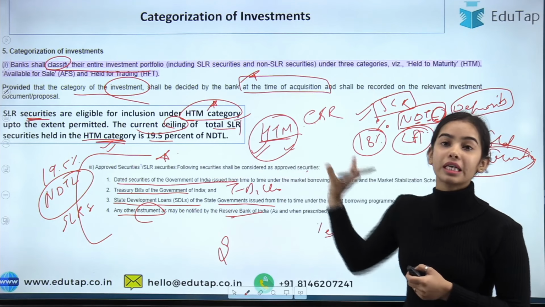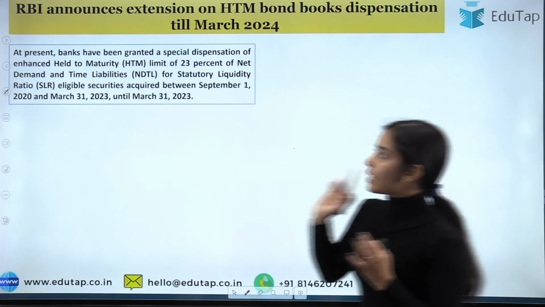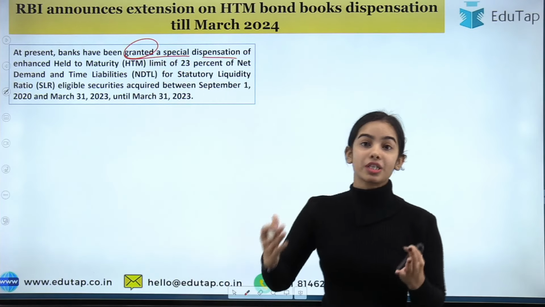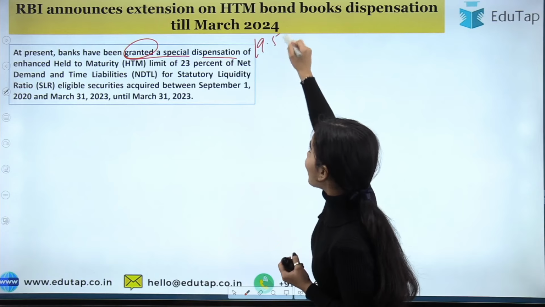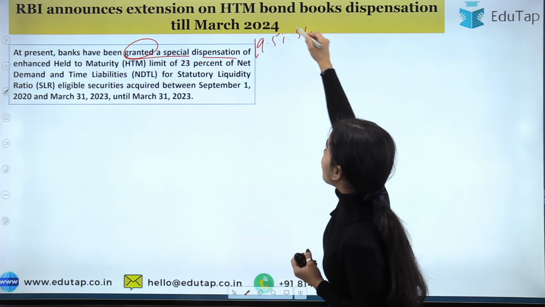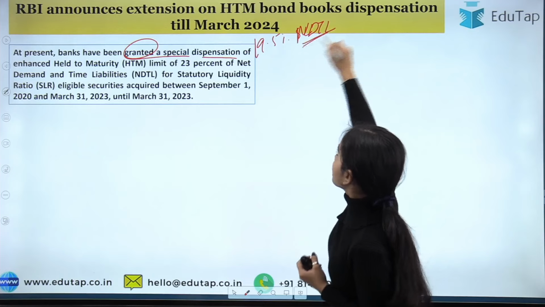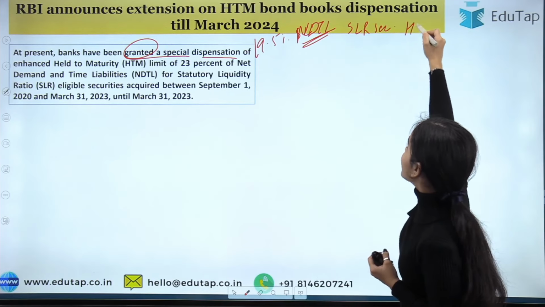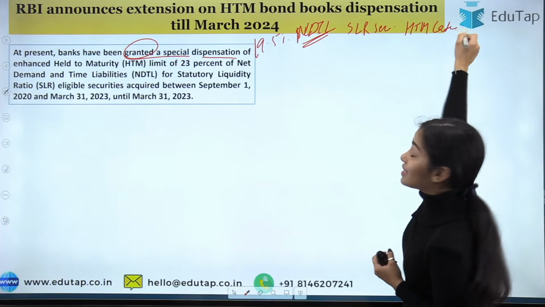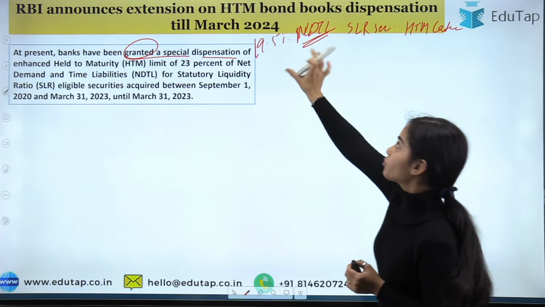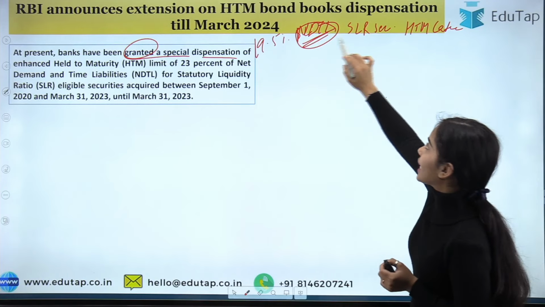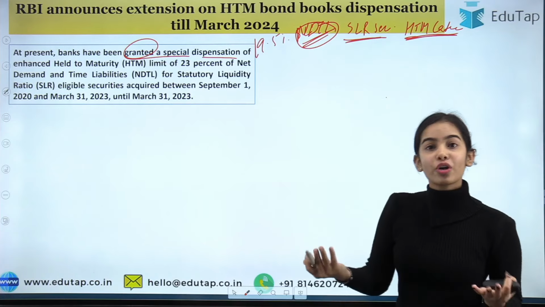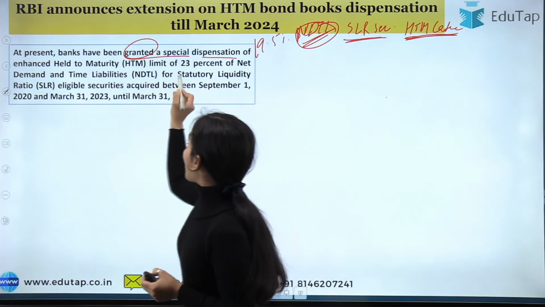So now at present the banks have been granted a special dispensation of enhanced HTM. Now it is 19.5% of the NDTL that you can keep of the SLR securities in the HTM category. Okay, this seems confusing but is very easy. 19.5% of the deposits you can invest in the SLR securities that you can keep till maturity. That's it.